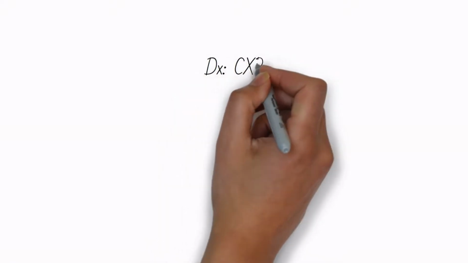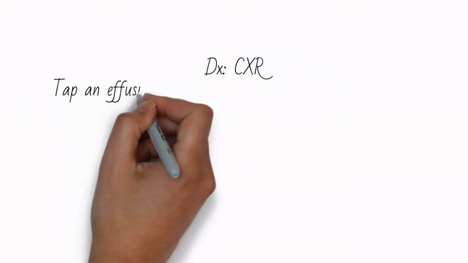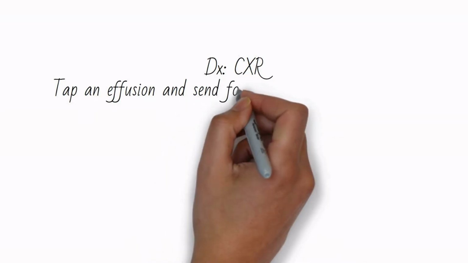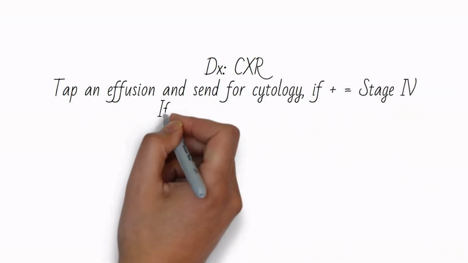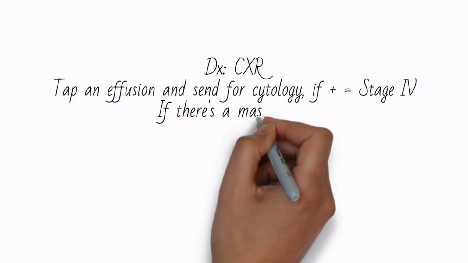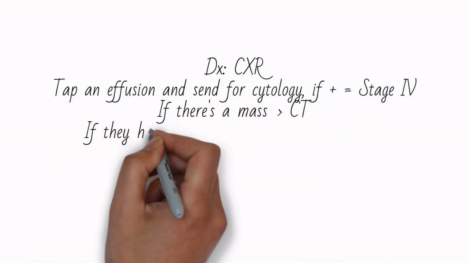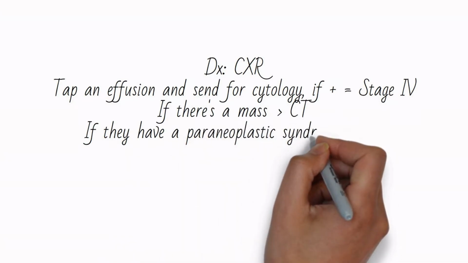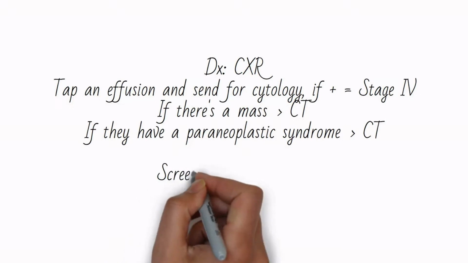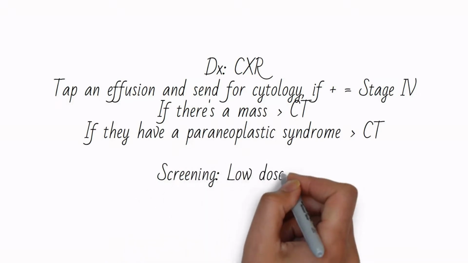To diagnose lung cancer, start with a chest x-ray in a suspicious patient. Effusions get sent for cytology, and if positive for malignant cells from a primary lung cancer, they are already stage 4. Around 10% will be alive at 5 years. If a mass shows up on chest x-ray, get a CT. If they have a paraneoplastic syndrome, get a CT to rule out underlying malignancy.